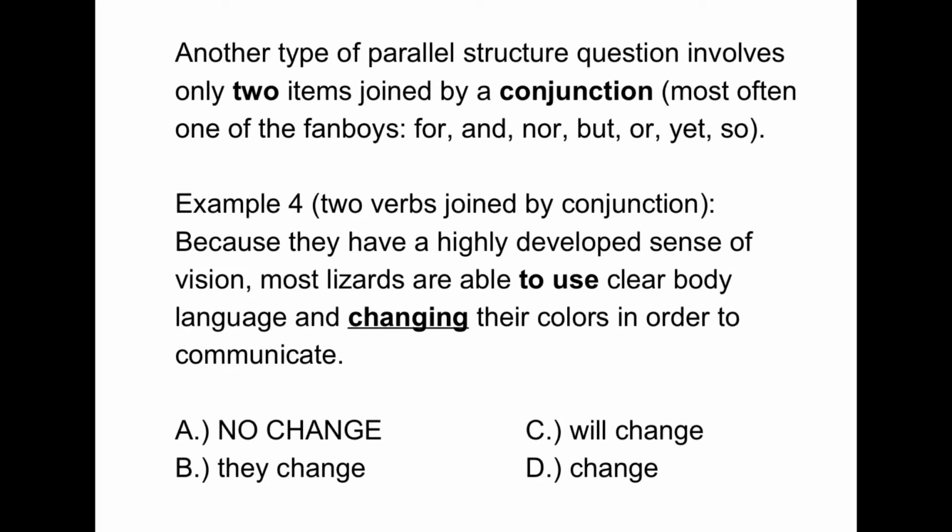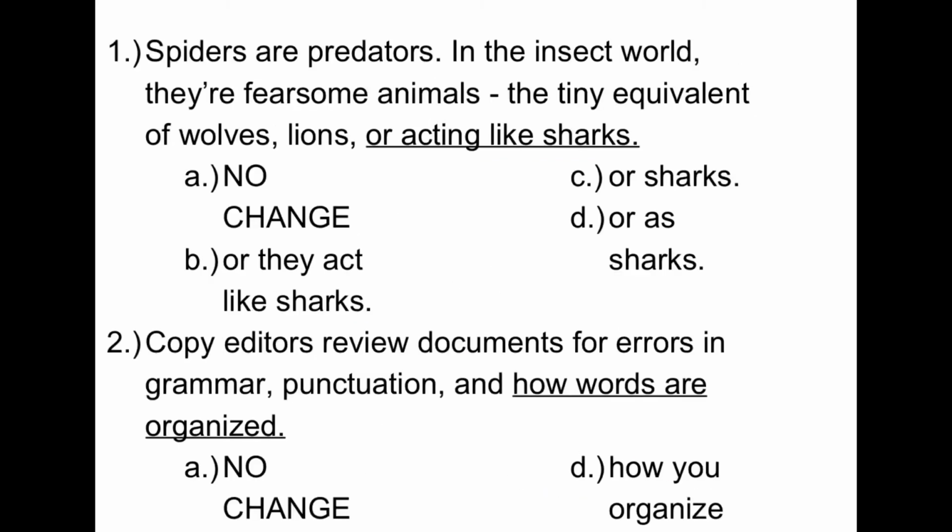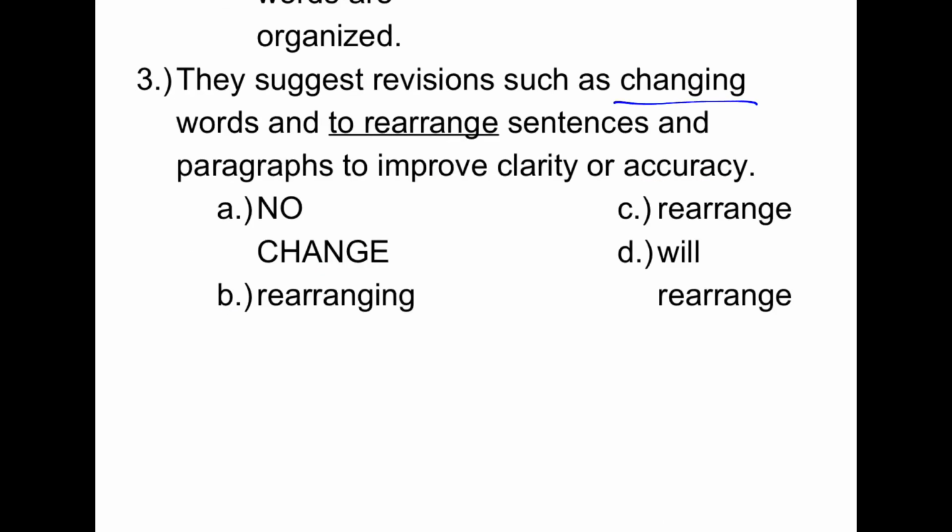So sometimes we're just looking at two items joined by a conjunction, most often one of the fanboys, instead of a list, that is. And we might see to use and blank. Change would be the best choice. More parallel structure examples. Wolves, lions, sharks. Notice we don't want to add extra words like as or they act like, or even acting like. Here we see changing, rearranging. Both are joined with the conjunction and.